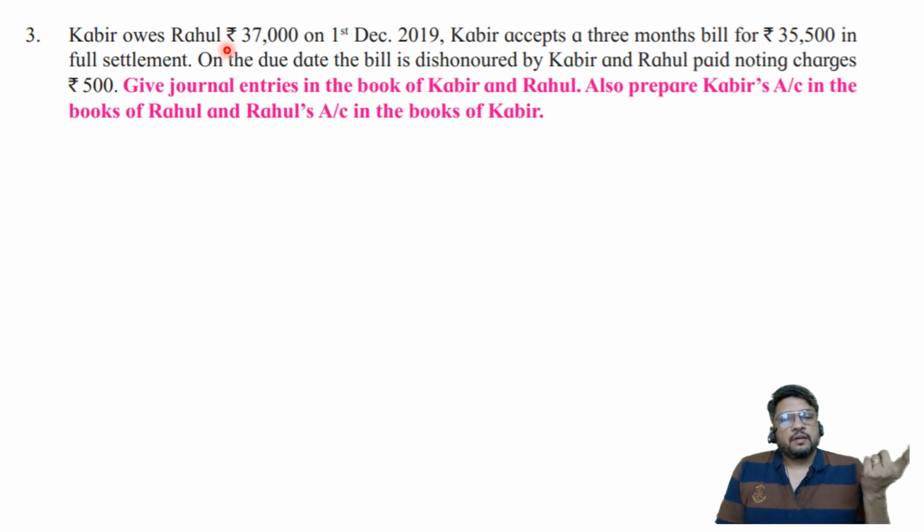In the books of drawee, drawer's account opening credit balance, that means on credit side. This is the basic thing to be kept in mind. If you know this, nobody can reduce your marks, nobody can cut your marks, nobody can deduct your marks. You're going to get full marks.